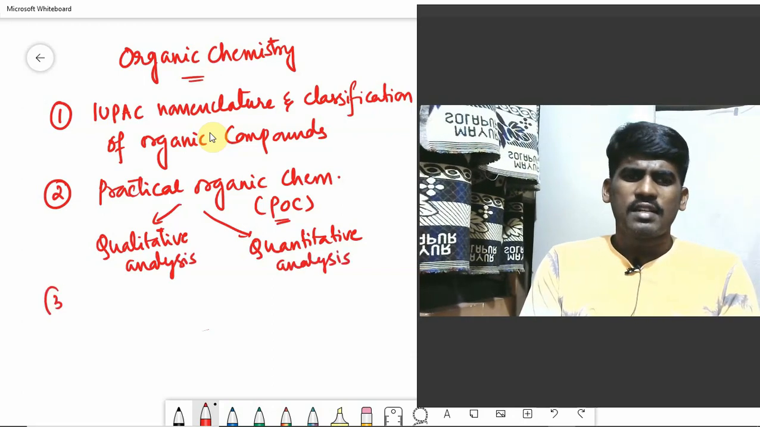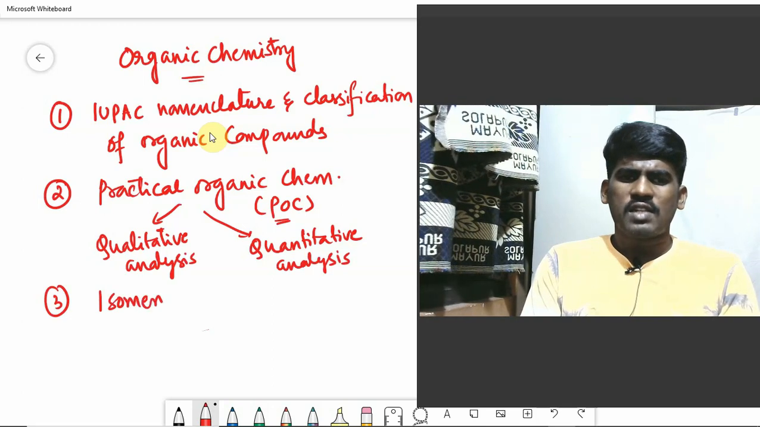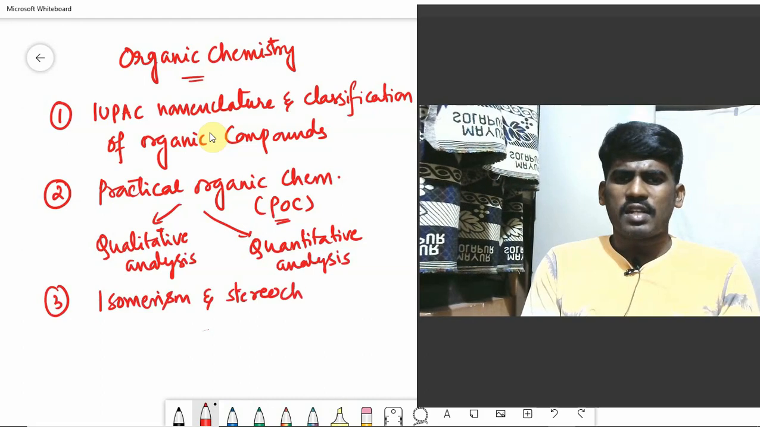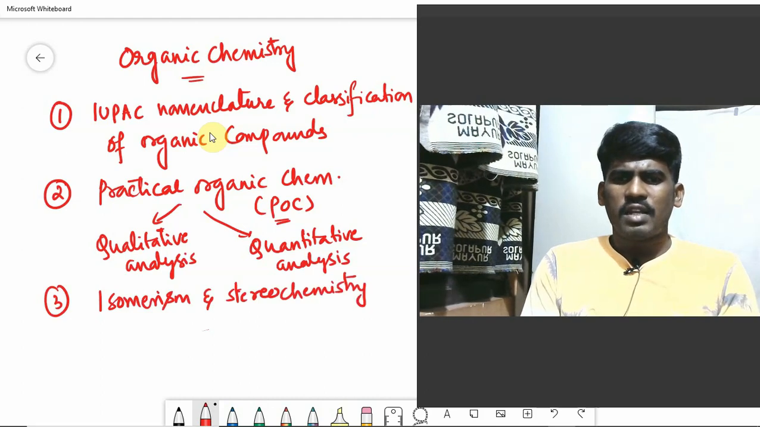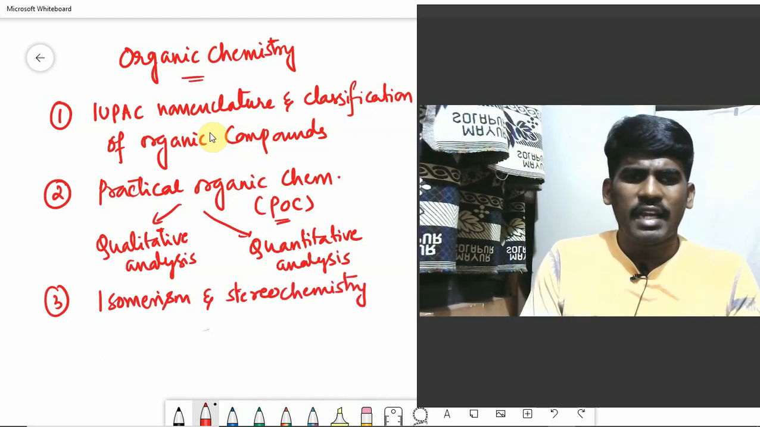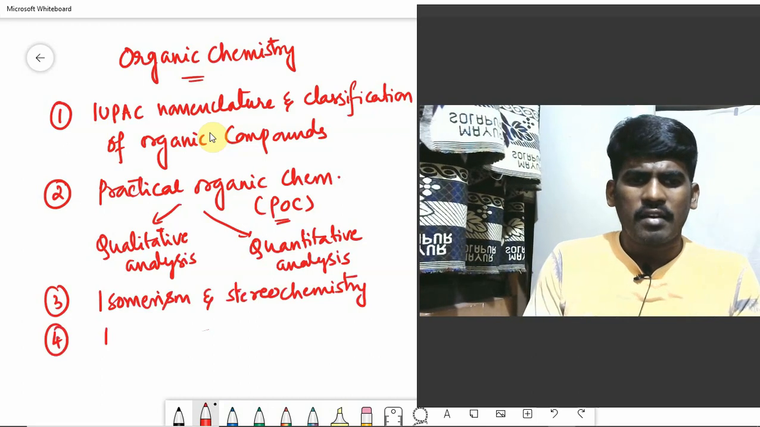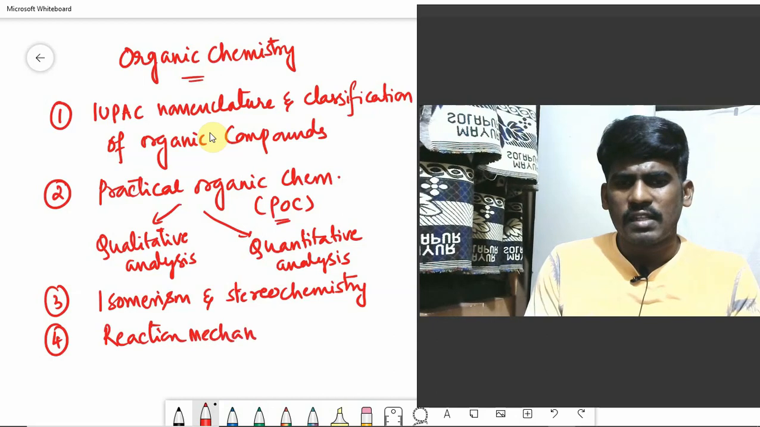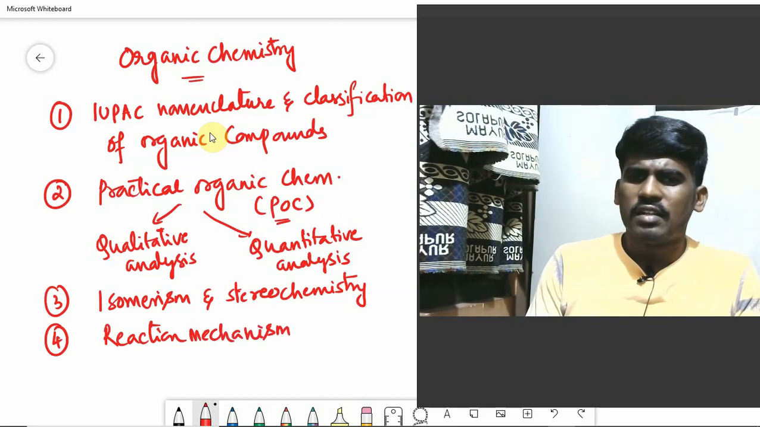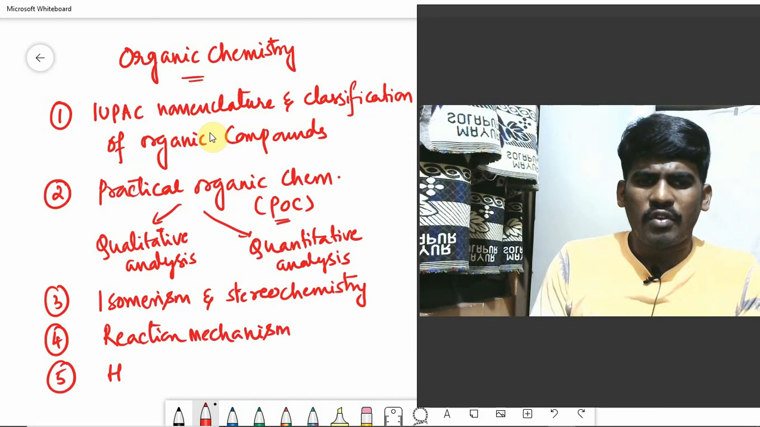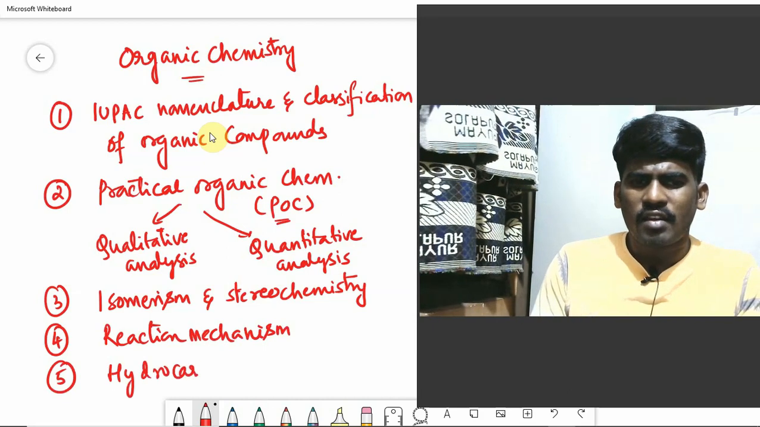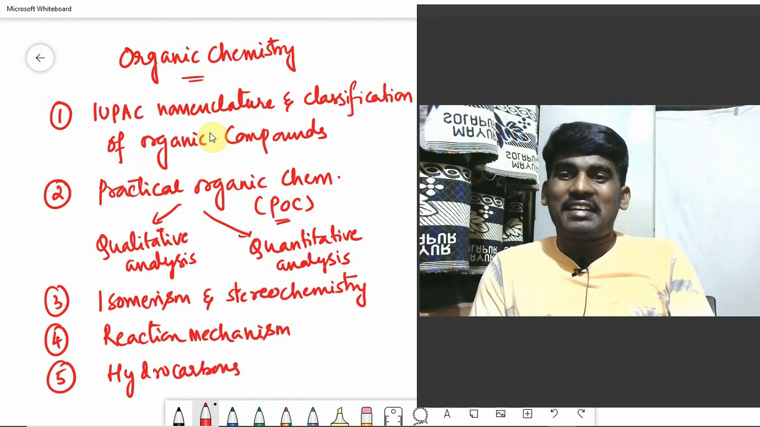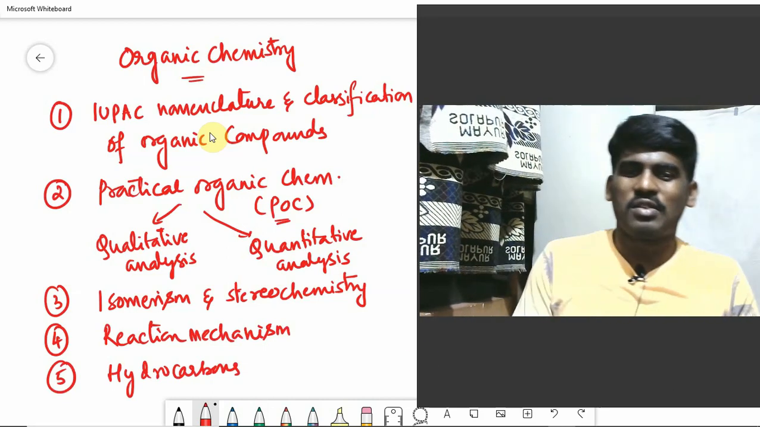Hope you understand, guys. Next one, isomerism and stereochemistry. And next chapter is reaction mechanism. Organic reaction mechanism, guys. This is the core topic, right? And fifth one is hydrocarbons. This you have studied in class 10 also, like alkanes, alkenes, alkynes. This part will be discussed over here.